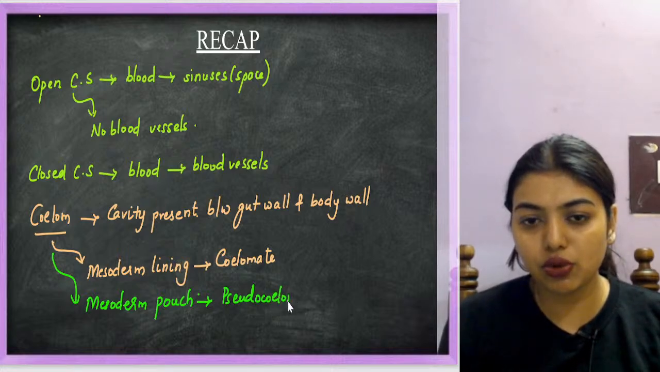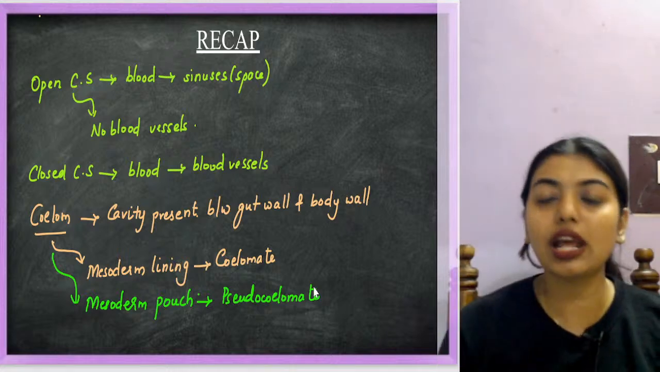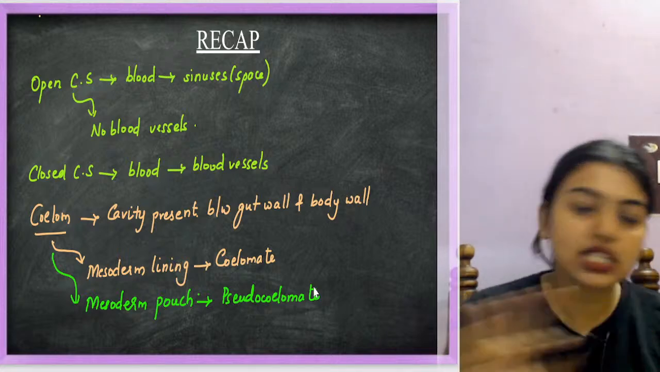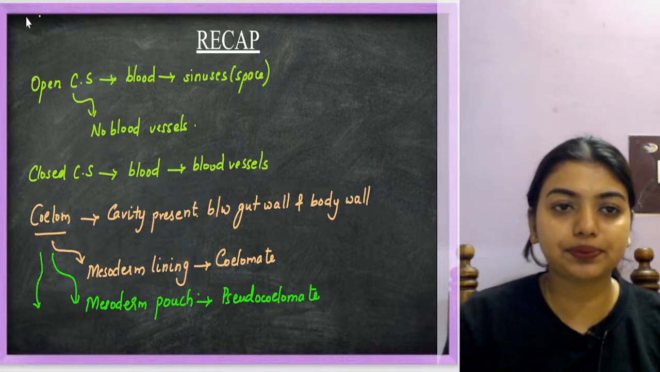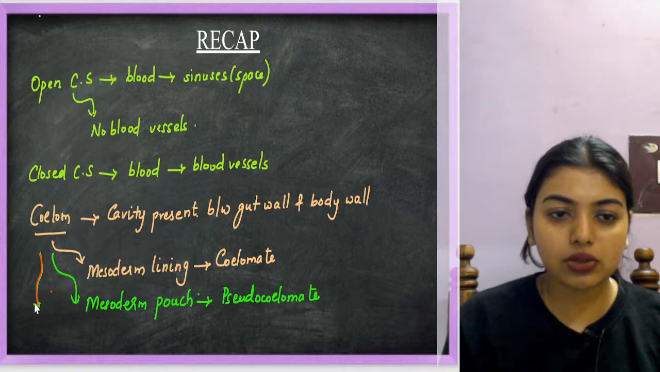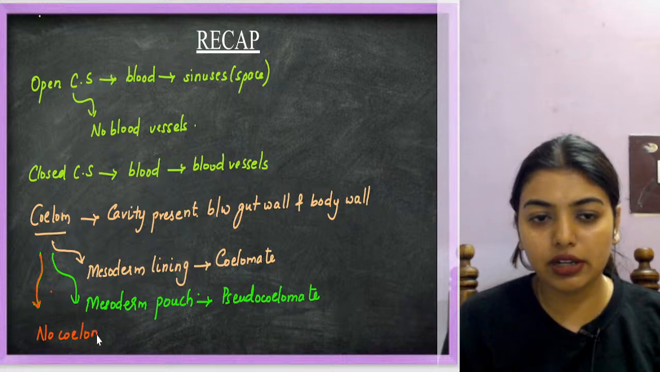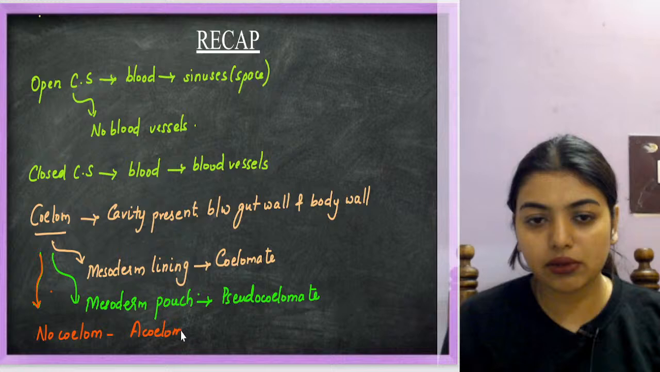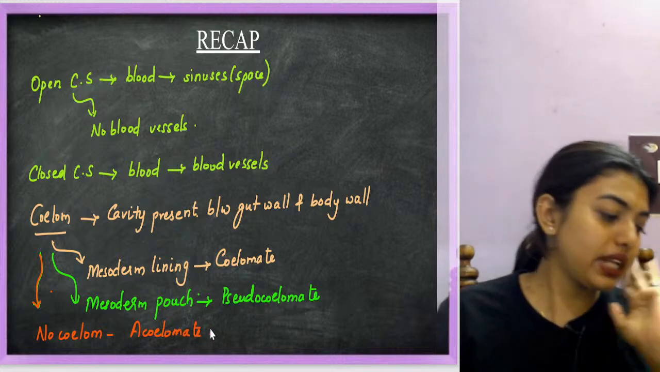Pseudocoelomate. Now imagine a layer that does not have any lining of mesoderm, no coelom at all, then we will call it acoelomate. Clear? Coelomate, pseudocoelomate and acoelomate.